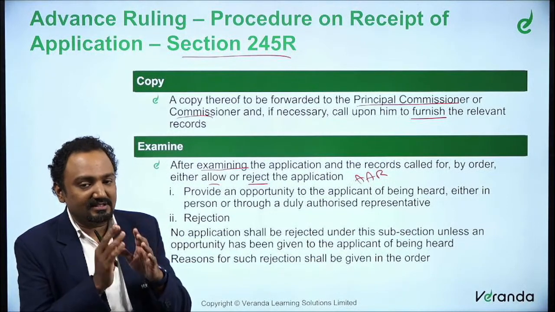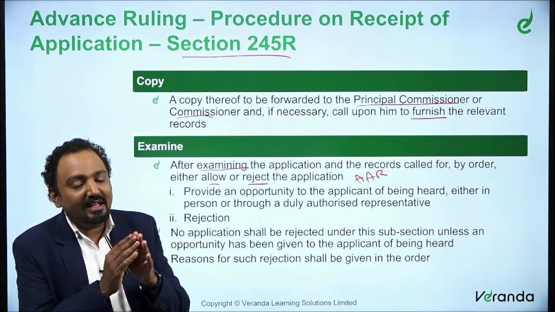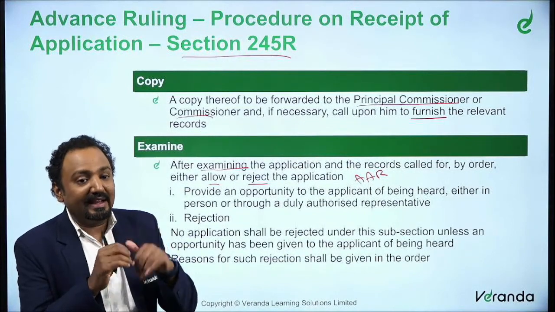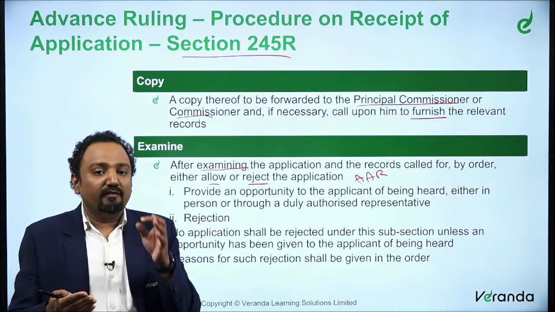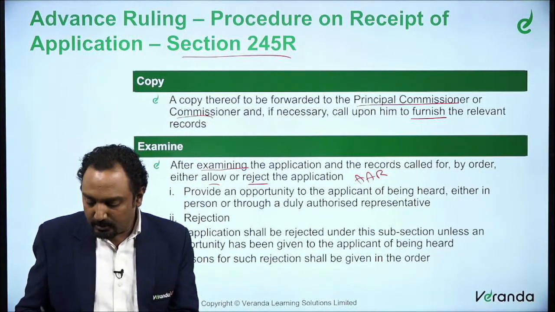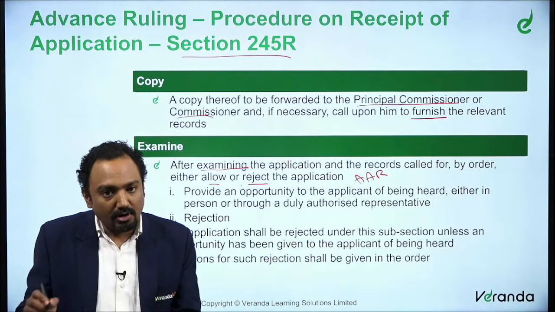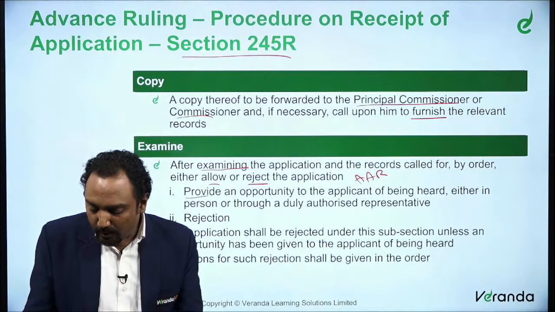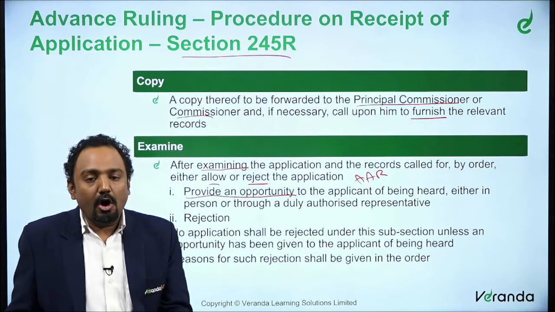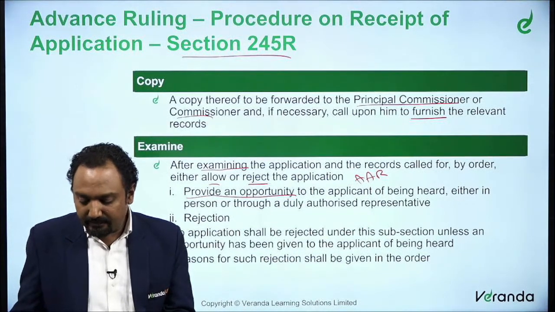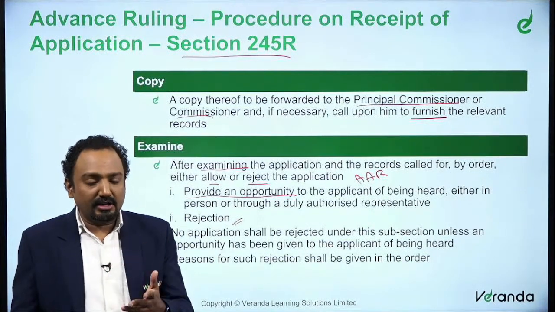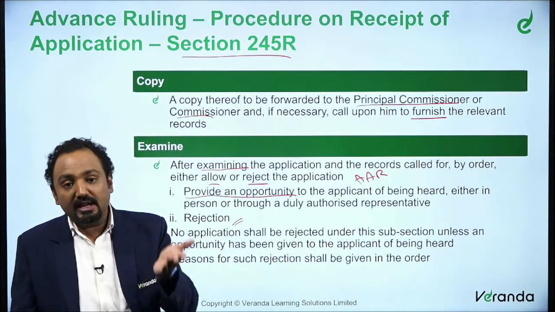Whenever we said it's an assessment or some proceeding that is happening, no order can be passed negative to the assessee without providing an opportunity. So whenever he wants to reject an application, he must provide an opportunity either in person or through an authorized representative. And then he can reject. So only then he can actually reject. So he has to provide an opportunity and then reject.